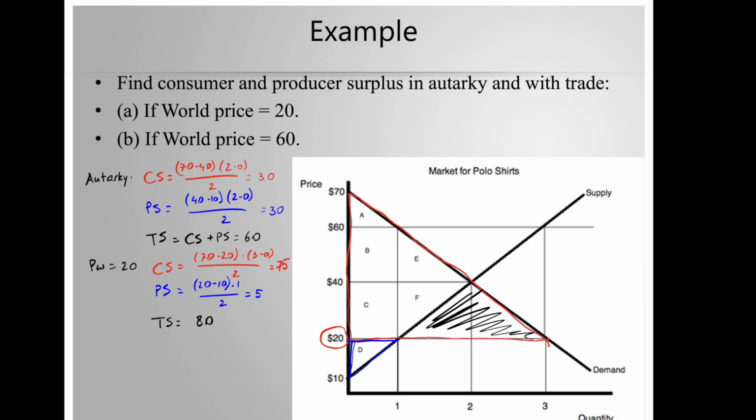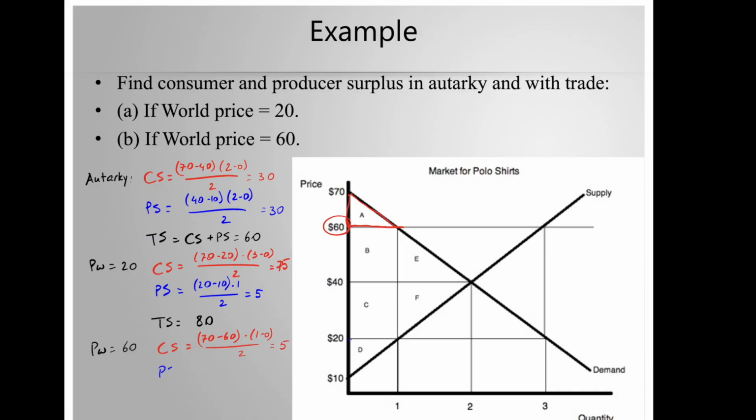Now let's imagine that the price in the world is $60. Price of $60 means that it is higher than the equilibrium price of 40, which means that the country will now open to exports. At this price of $60, we have the consumer surplus that is quite small. It's just equal to area A. That's because consumers are not really excited to buy the product at this high price. So it is 70 minus 60 times 1 minus 0 divided by 2 equal to 5.